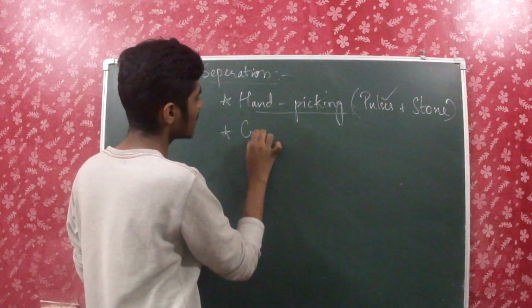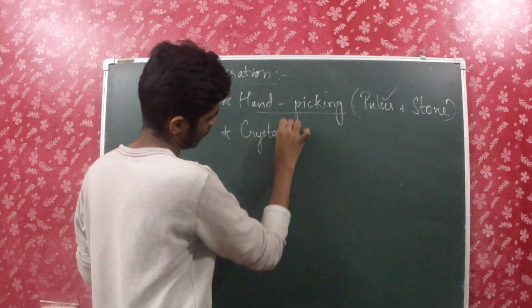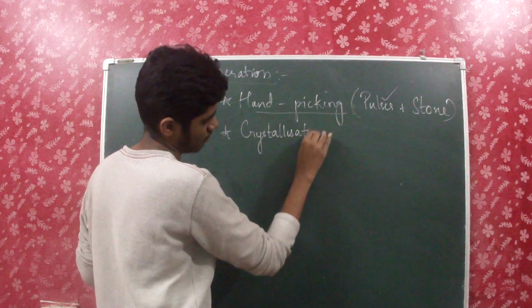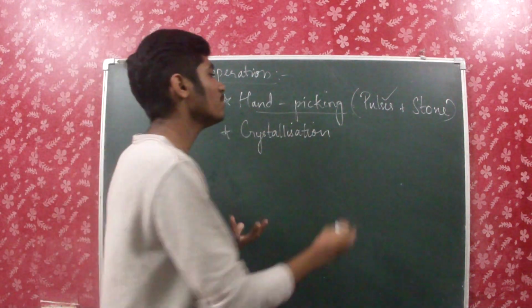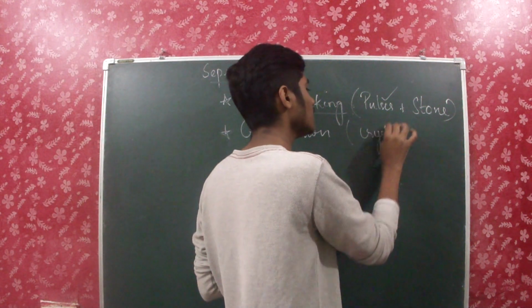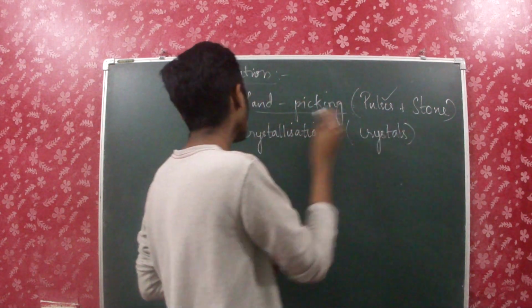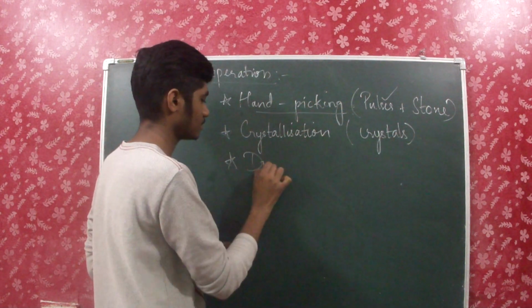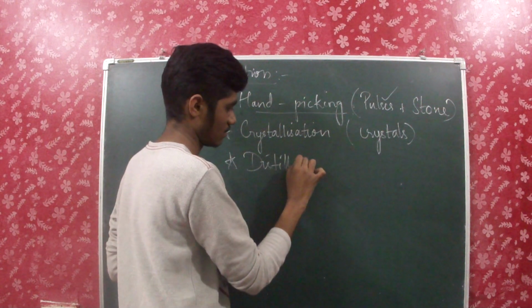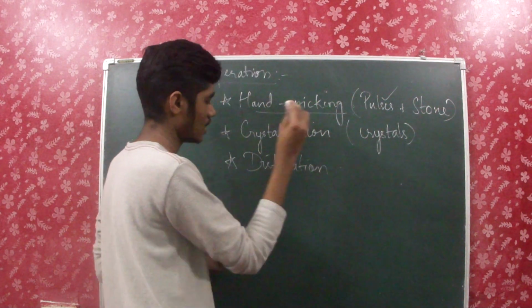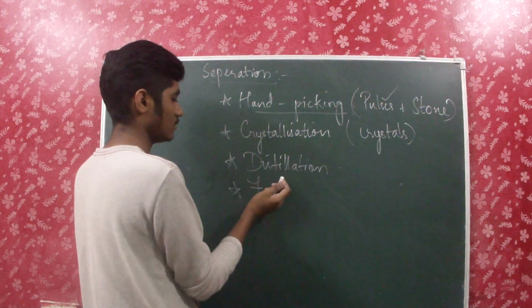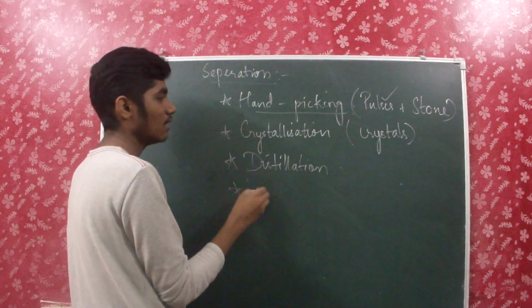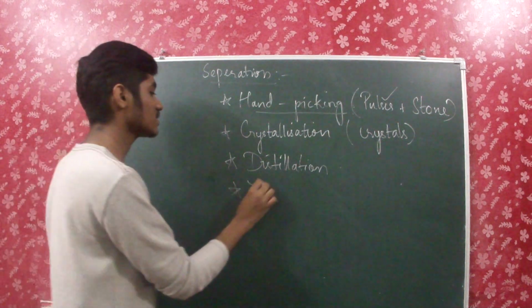And then we have crystallization. You can turn the other states of matter into crystals so that you regain the components back. And then you have distillation. And then you also have filtration.